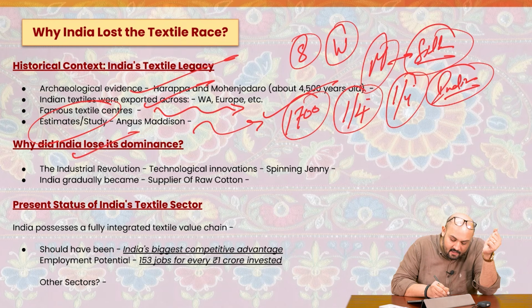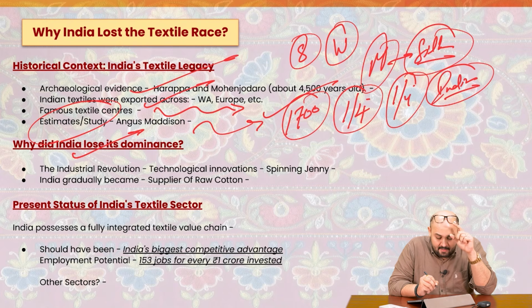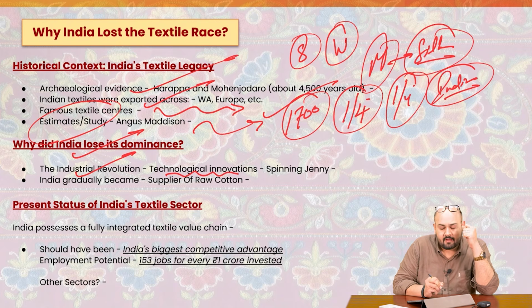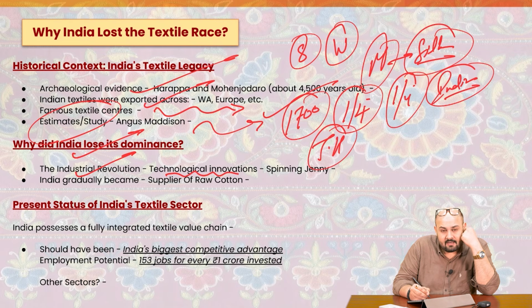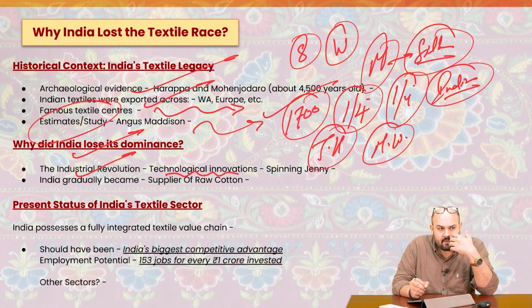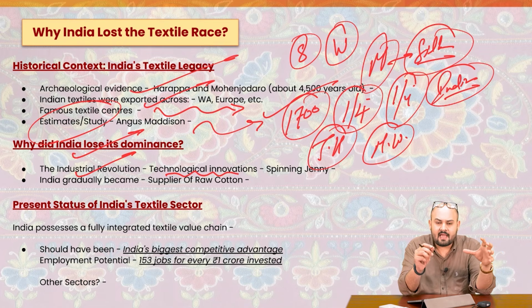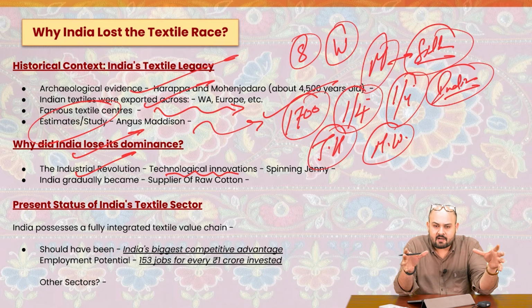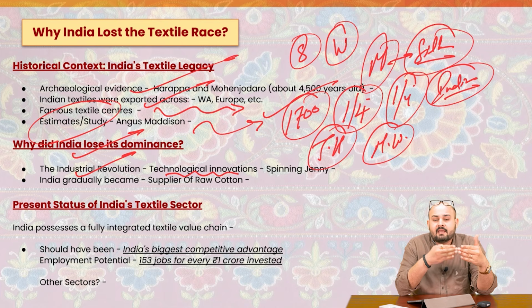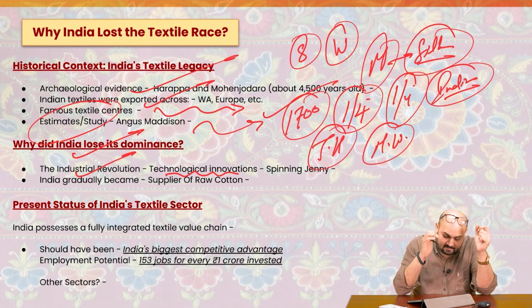Now, why did India lose its dominance? It was primarily in the context of the Industrial Revolution, when we had a lot of technological innovations, for example the spinning jenny by James Hargreaves, or mechanized weaving. Because of that, it gave a severe blow to the Indian handicraftsmen, because they were investing a lot of effort and time in coming up with that particular product. But now we had things which were mechanized, and that affected Indian textile production.